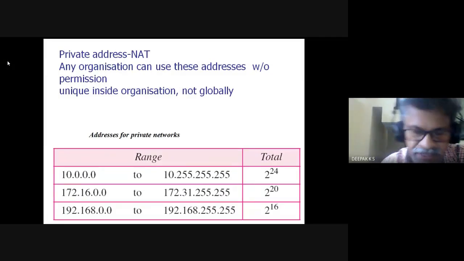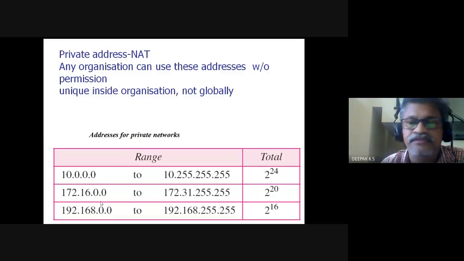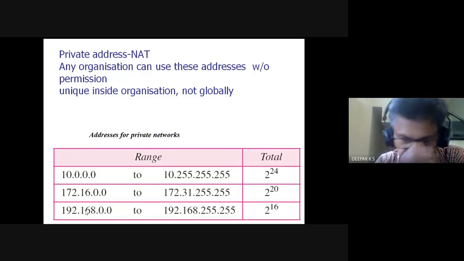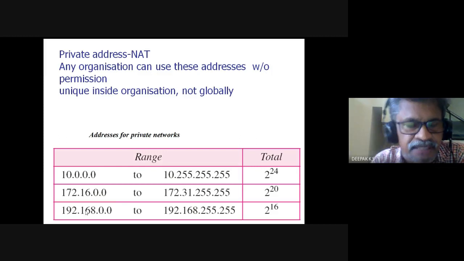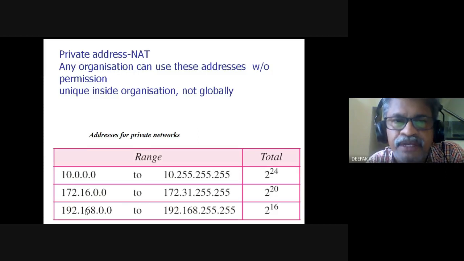Last class we discussed some ranges of addresses for which we need not obtain any allocation from these authorities. So these are these ranges of addresses. You may be familiar with this 172 point and 192 point. These are all addresses which are called private addresses. And when we use private addresses, some sort of translation should be there to the outside world when you access the internet. That is done by the NAT router, network address translation.